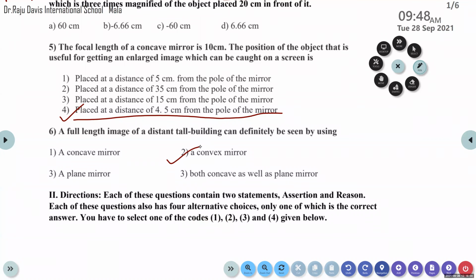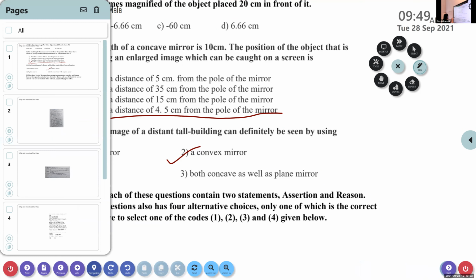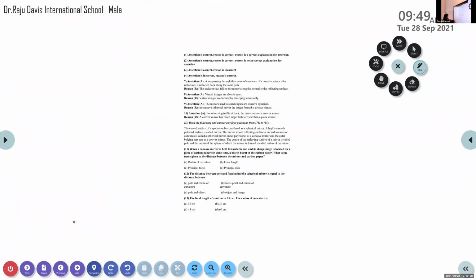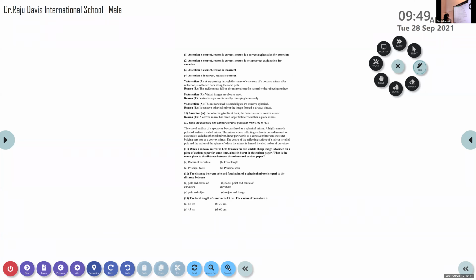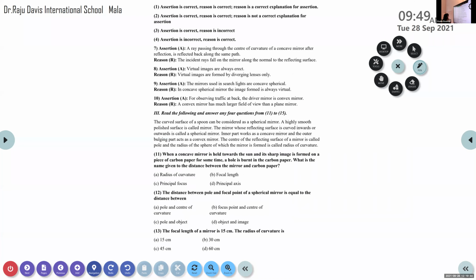Now the next section is assertion and reasoning. I think most of you marked correct assertion and correct reasons. Here in the 10A section, all of them attended it well compared to the other classes. Anyway, we can just answer it. So here you just read the given directions carefully. What do the assertion and reason mean, and what does each of the options indicate?